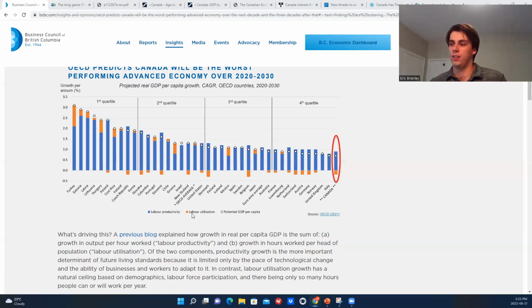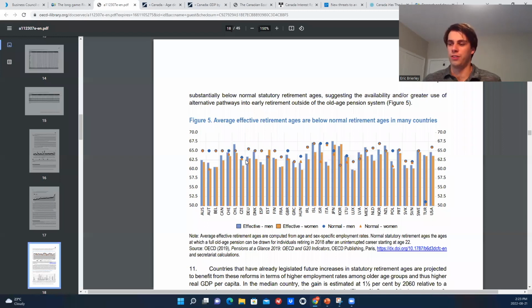And one of the reasons why it's projected to go down is because of age demographics in Canada. Specifically, one thing the OECD report mentioned was that Canada has an effective retirement age that is usually a bit below the statutory retirement age. This chart shows it. You can see all these dots on screen, which are the various countries, representing the statutory retirement age, which in Canada is 65.